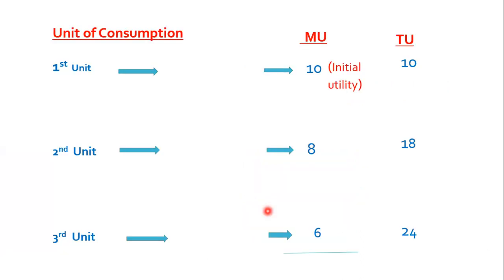Let us see it by an example. Here we see a glass of juice, and here this is marginal utility, this is total utility.